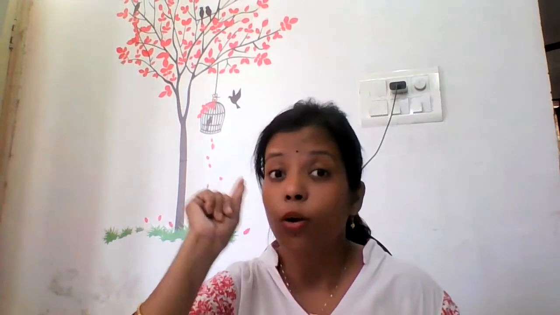And yes, before I forget, one tip from Show Me Ma'am is how to recognize that a sentence is having an adverb. Children, if the word is having ly towards its end, that means it is an adverb.